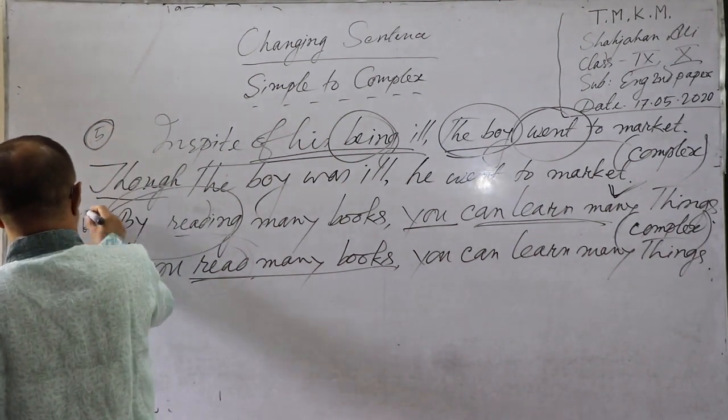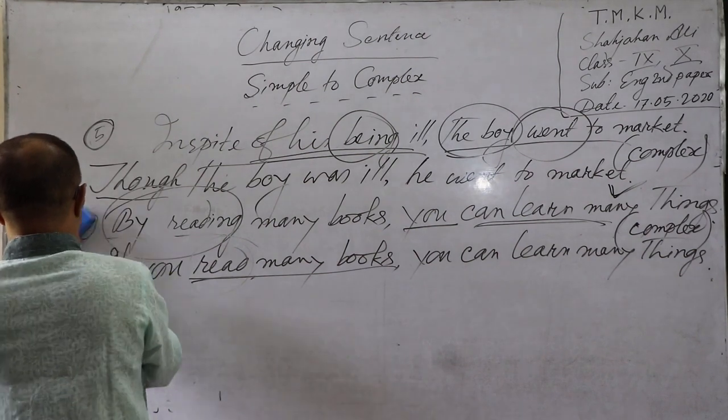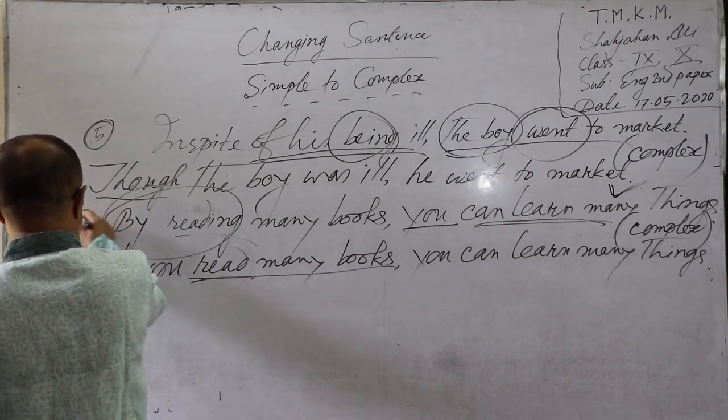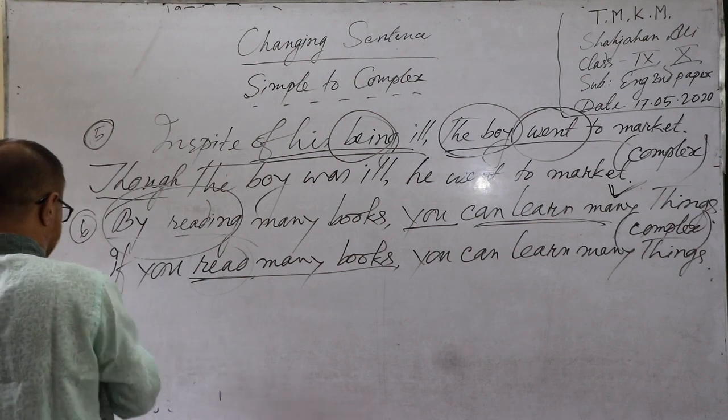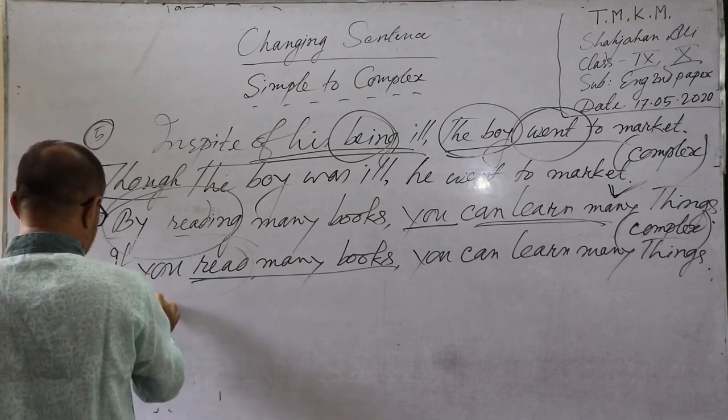This is number 5 and this is number 6. Now point number 7. Without plus gerund.